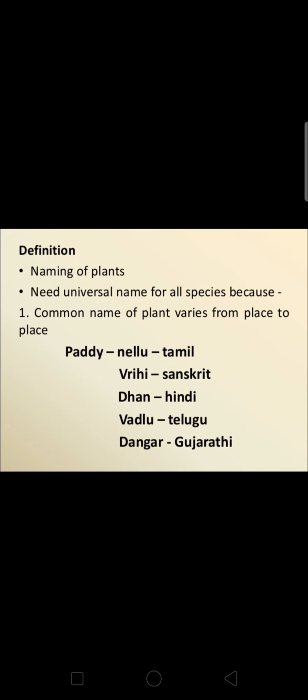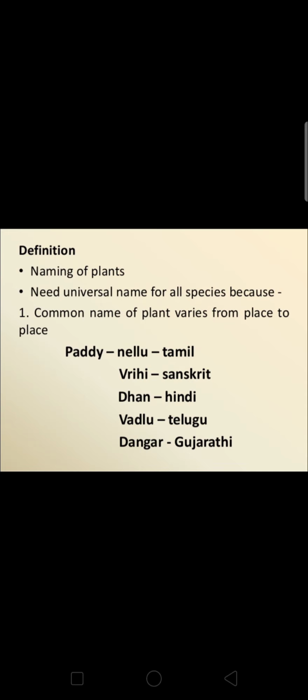Why give scientific names? The question arises. Many different organisms may share a common name. For example, hawk. We call it hawk in English, and in England the same hawk is known as buzzard, or in the US we call the hawk a vulture. Gopher, we usually call it rodents in the West. Turtle, we usually call. So every organism has different names. So there should not be any kind of confusion. Binomial nomenclature came into existence.